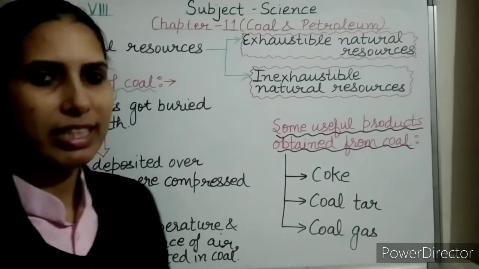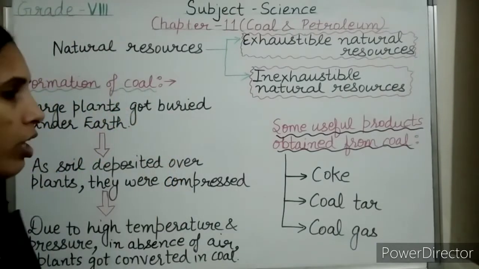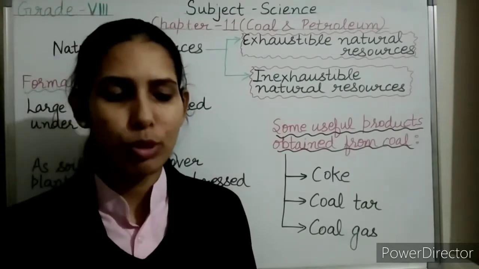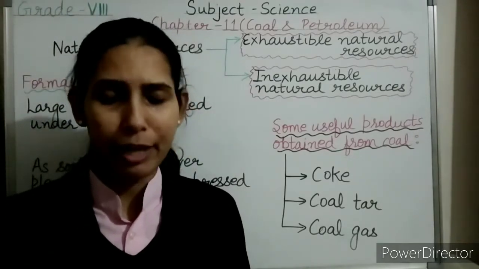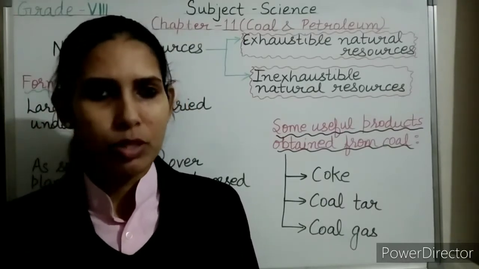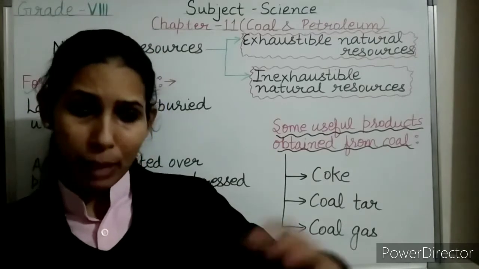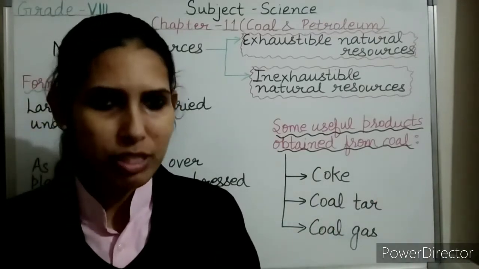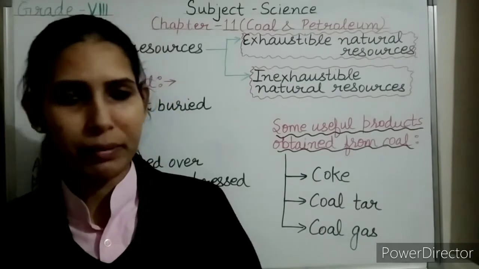So first of all, we are starting with the formation of coal. How was coal formed? Coal was formed due to the decomposition of large plants and trees that got buried under the surface of earth millions of years ago. In the past, millions of years ago, there were dense forests present in the low-lying wet areas.